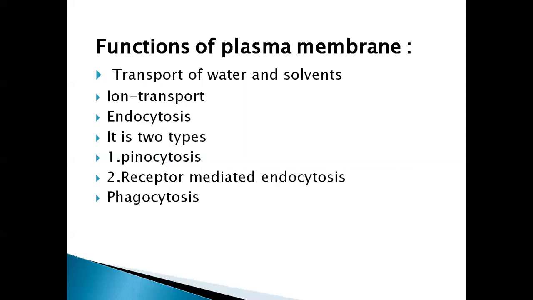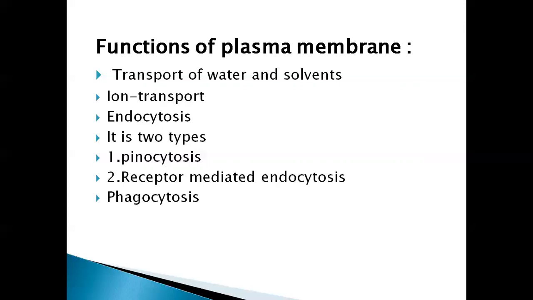The process of water entering into the cell is called endosmosis. Exosmosis means going outside from the cell, and endosmosis means entry into the cell.